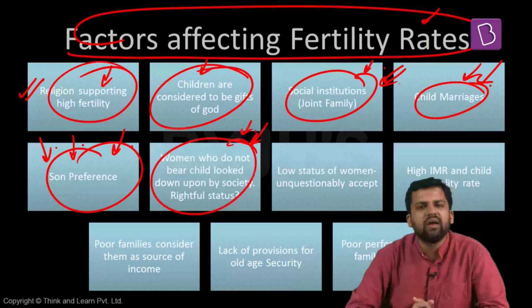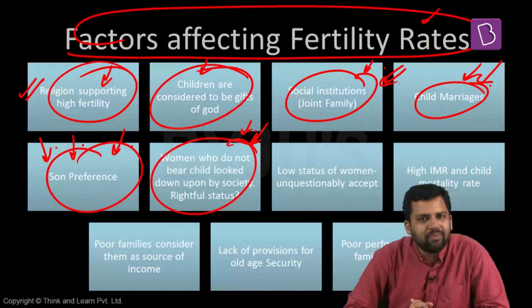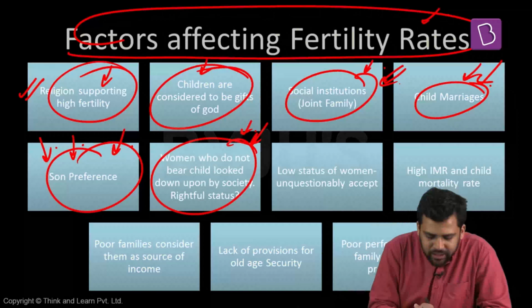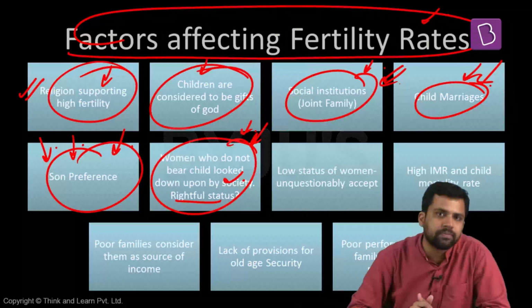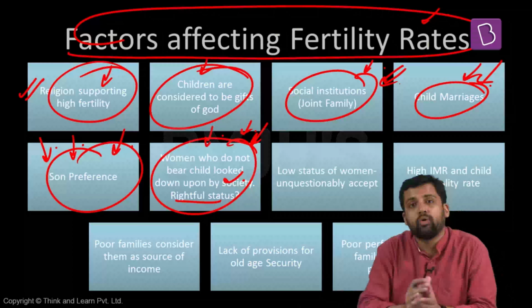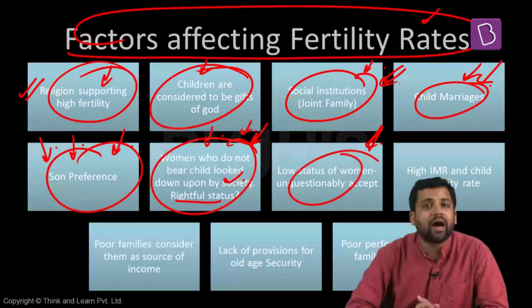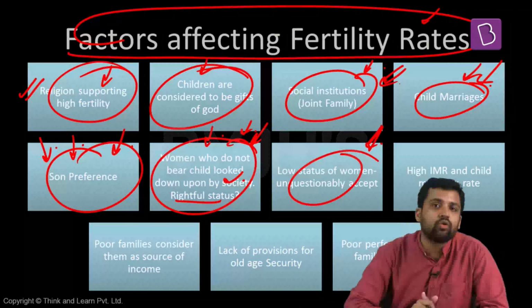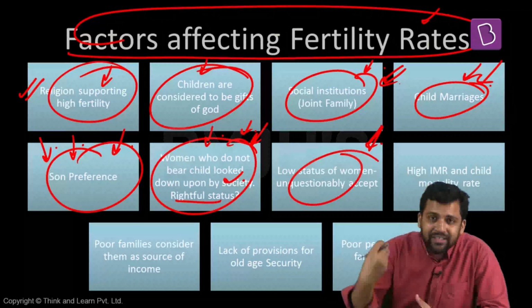Apart from that, another social factor in Indian society is the stigma that if a female is not able to bear kids, for some reason, then she is not given due status in society. So it is taken for granted that you should have kids. Stigma is associated if you are not able to bear children. Apart from that, another reason for high fertility rate is the low status of women. As the condition of women is not that good in society, they do not have a very good say when it comes to decision making and decisions which impact their health.